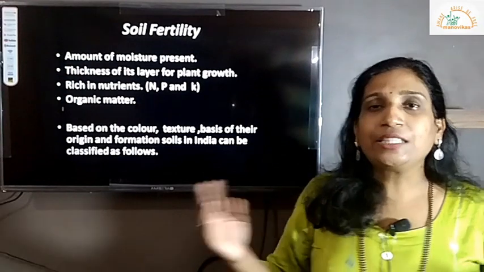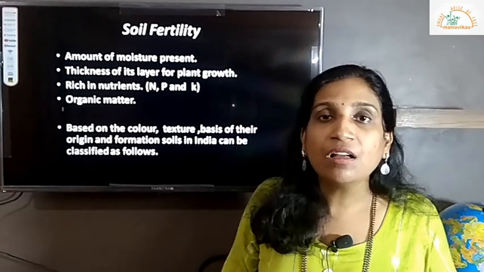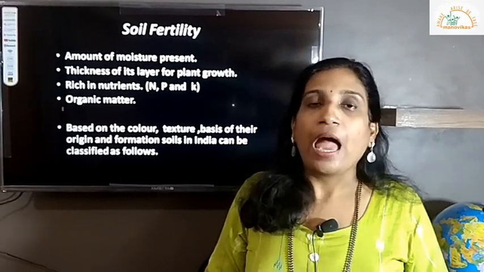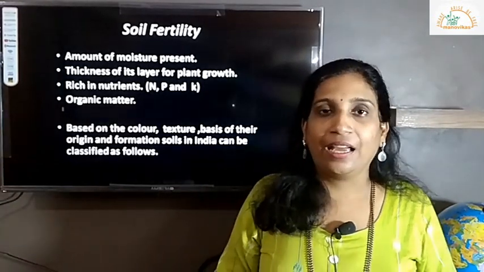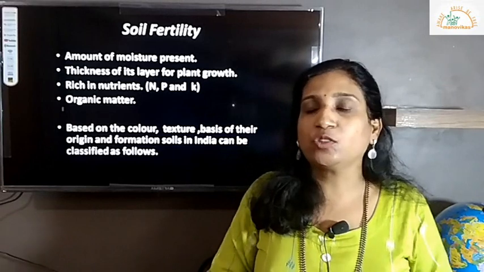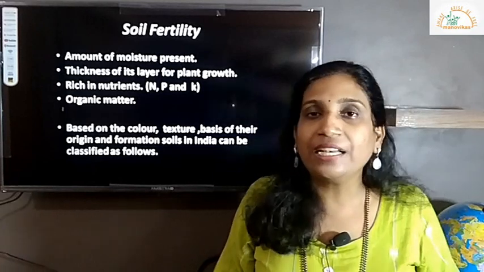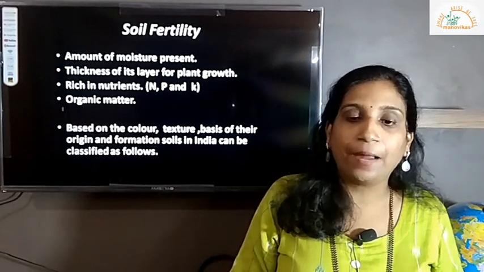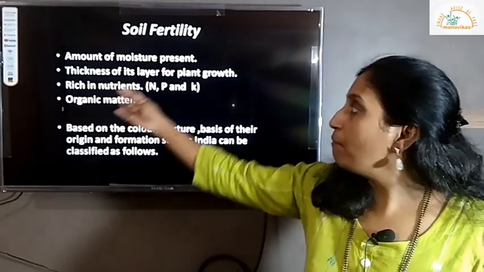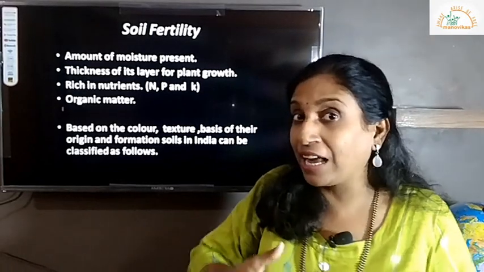Now, we say we need to conserve soil. We need to save the soil because it is a very, very important component. Different types of soil are there in India, and they have different nutritious value. In some places the soil is very fertile. In some places, like deserts or loose sand, there isn't much fertility, or you cannot grow any plants there. Correct? So the fertility of the soil depends upon the amount of moisture content, how much moisture it can retain, how much moisture it can absorb.